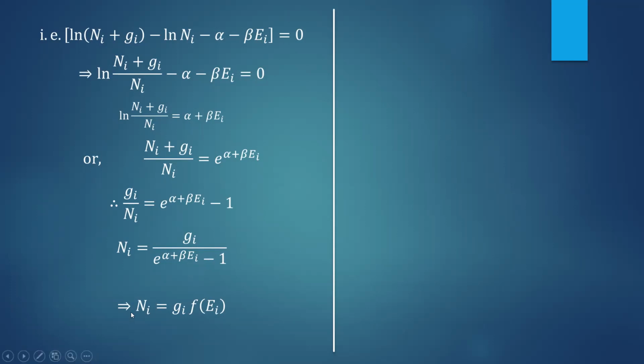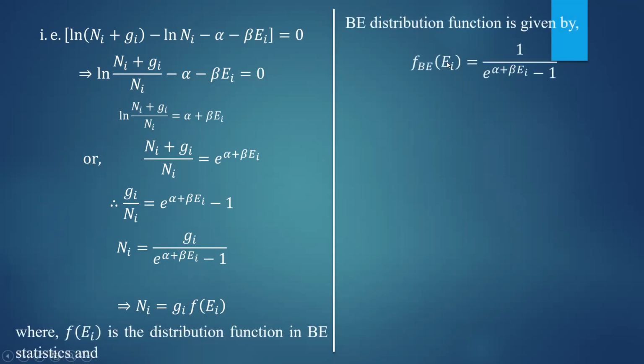Here we have Ni is equal to Gi into f of Ei. Therefore, comparing these two equations, f of Ei, the distribution function, is equal to 1 by e to the power alpha plus beta Ei minus 1. And this is called the Bose-Einstein distribution function.